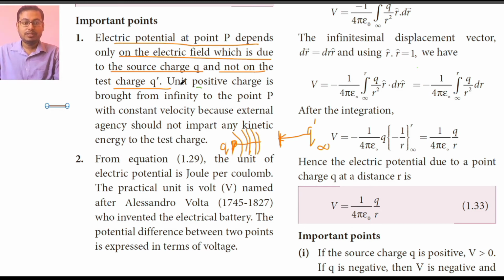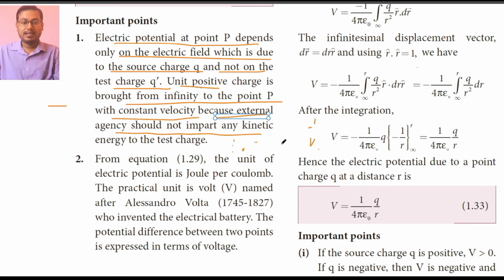So unit positive charge is brought from infinity to point P with constant velocity. Why this term constant velocity has come, we will see here. This is of much significance for your understanding and your question solving practice. Because external agencies should not impart any kinetic energy to the test charge.